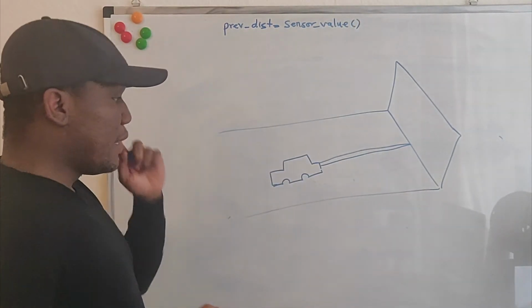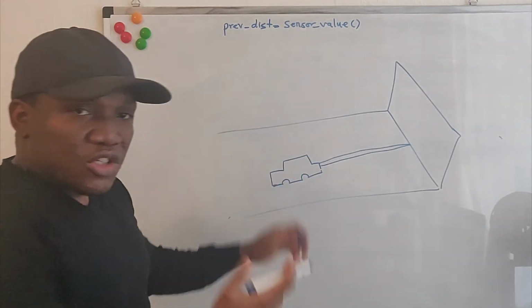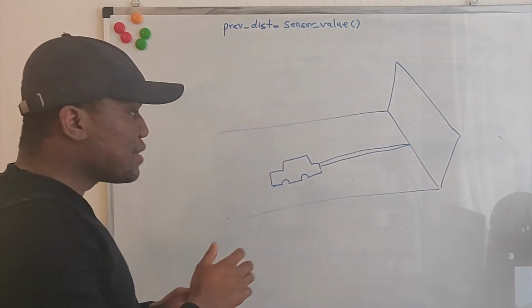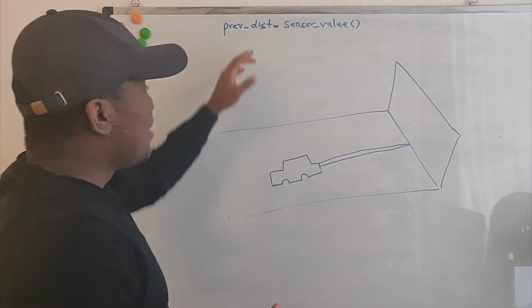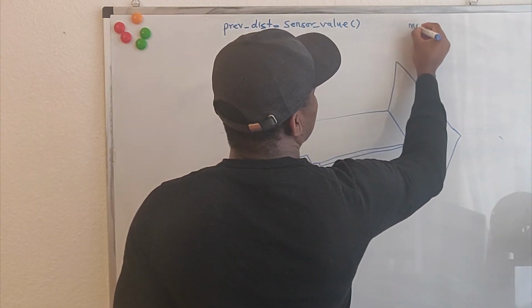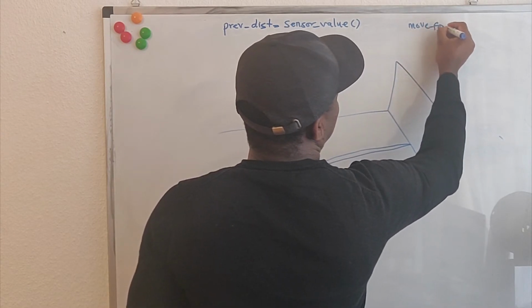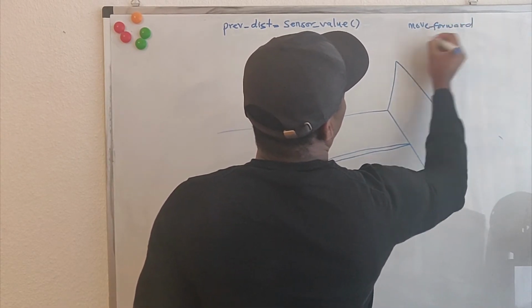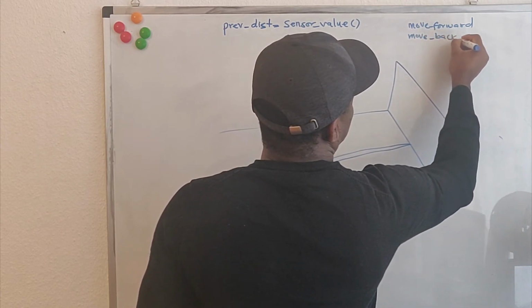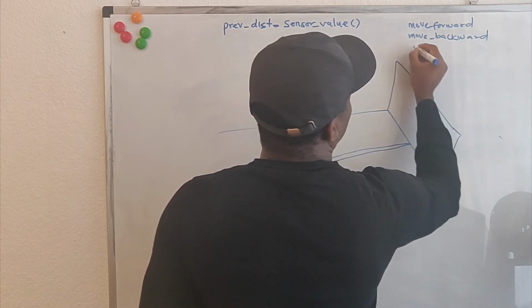Okay? And then we will use epsilon greedy. So we generate a random number, and if it is less than epsilon, we take a random action. The actions that this robot can perform are to move forward, move backwards, or stand still.